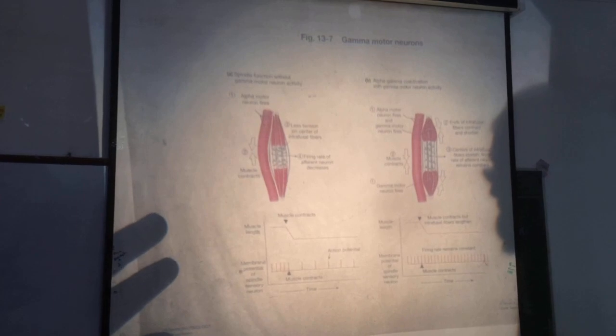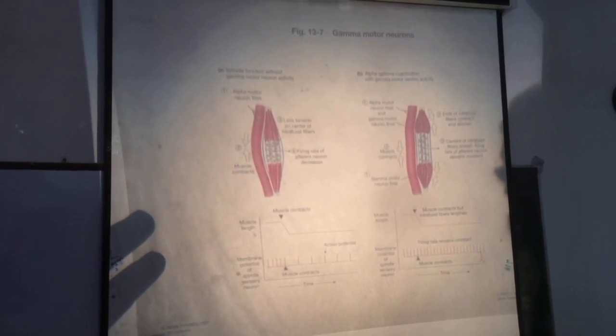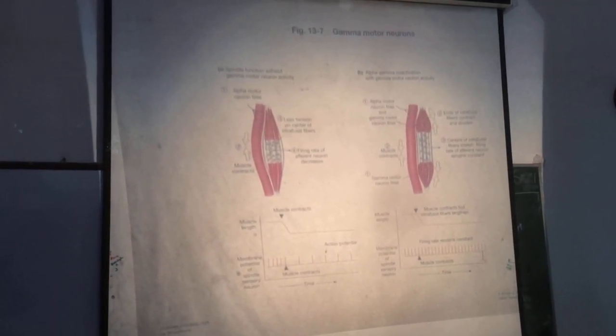So we have discussed that muscle spindles are excited when there is stretching of the muscle.